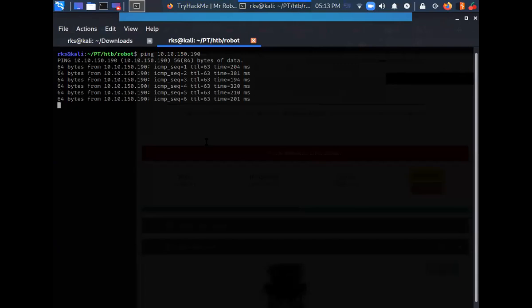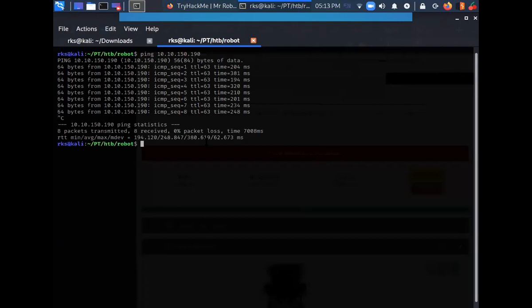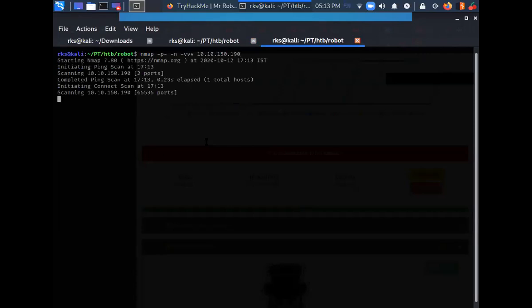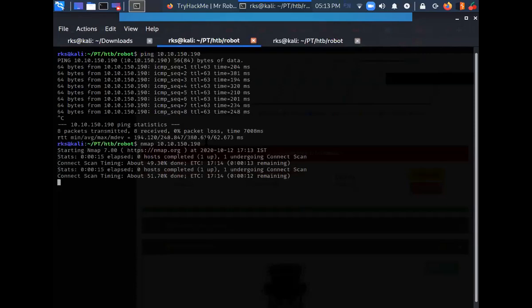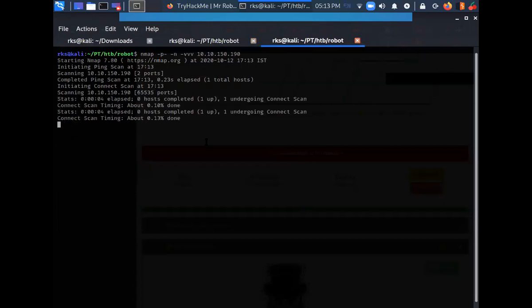So I am able to ping the target. Great. Let's do a very basic nmap scan. Let it run. Behind the scenes, let's run a full port scan. All ports.